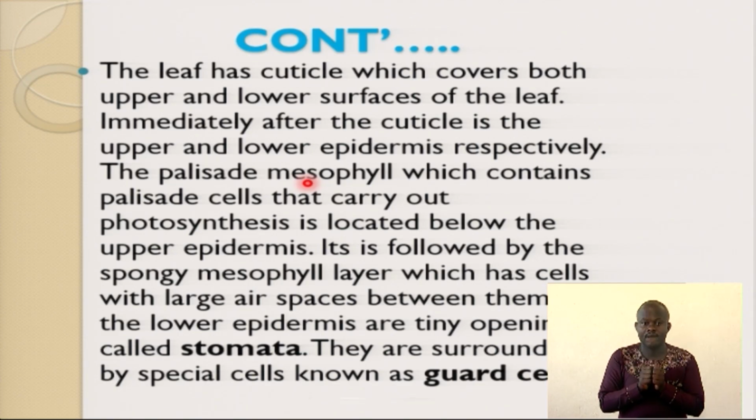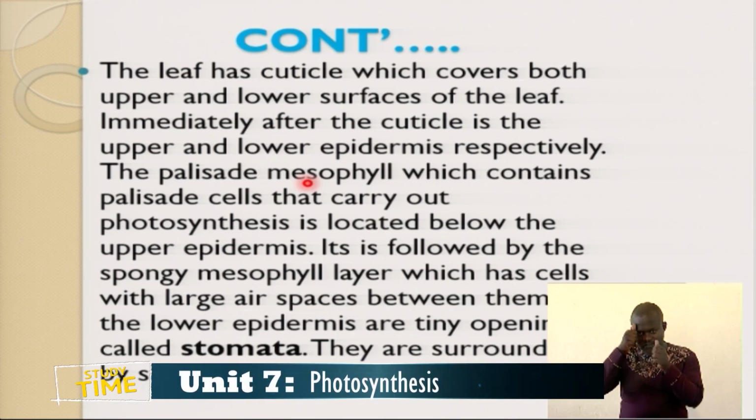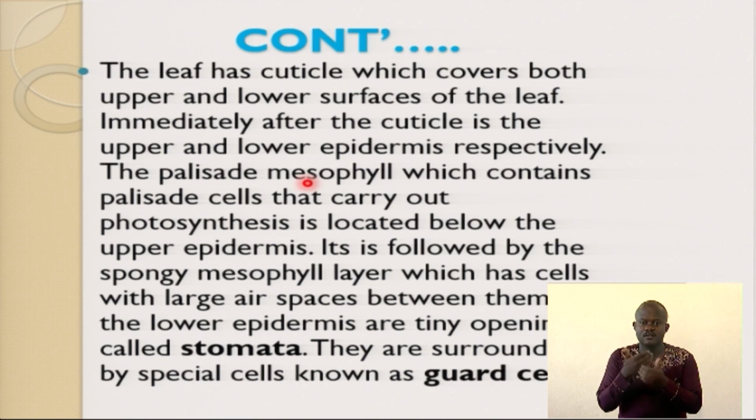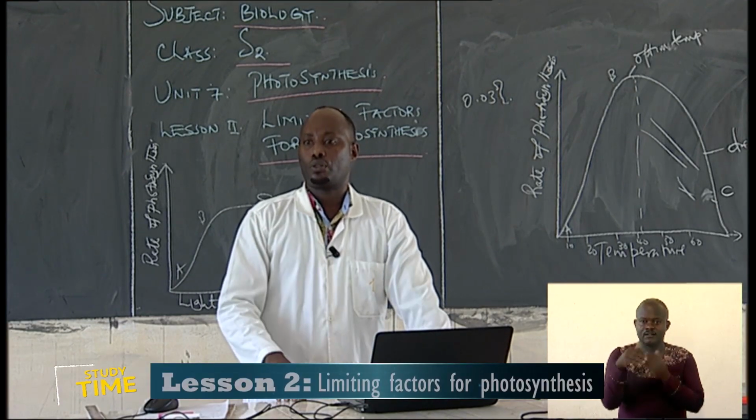The palisade layer is located below the upper epidermis and is followed by a spongy mesophyll layer, which has cells which are large, with large air spaces between them. So we're going to mention what adaptations of the internal structure of the leaf enable it to carry out the process of photosynthesis.